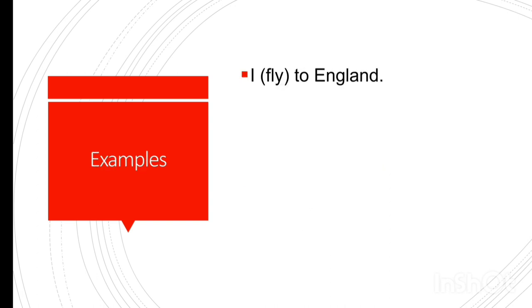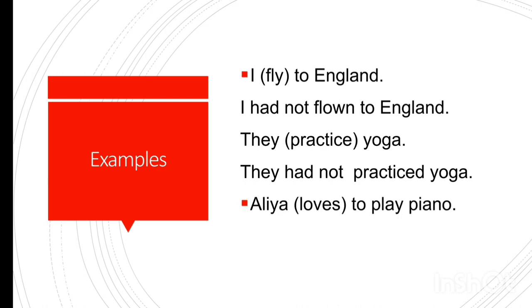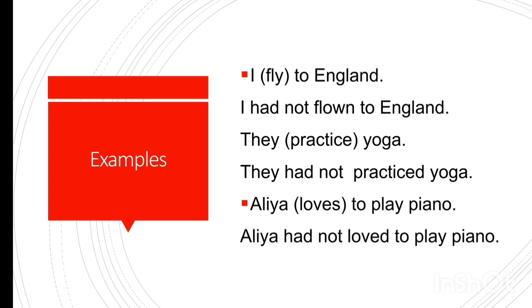Examples. I fly to England. I had flown to England. Now we were supposed to make it negative. So, I had not flown to England. They practice yoga. They had not practiced yoga. Alia loves to play piano. Alia had not loved to play piano.